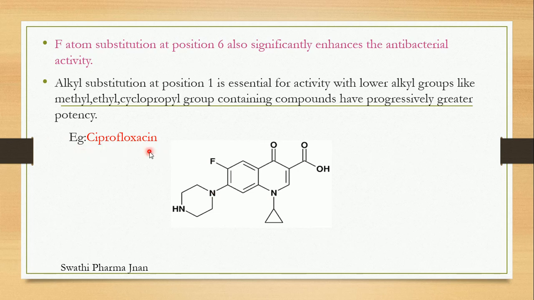An example is ciprofloxacin. This is the ciprofloxacin structure. It contains a cyclopropyl group, which is a lower alkyl group, present at the first position.